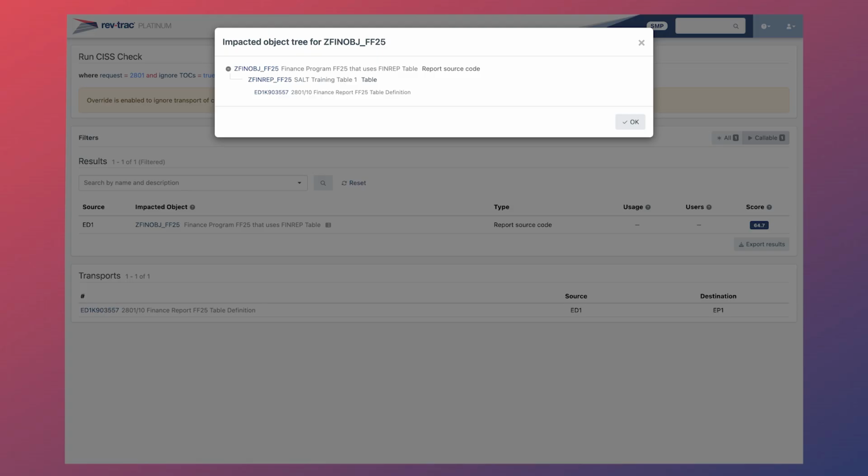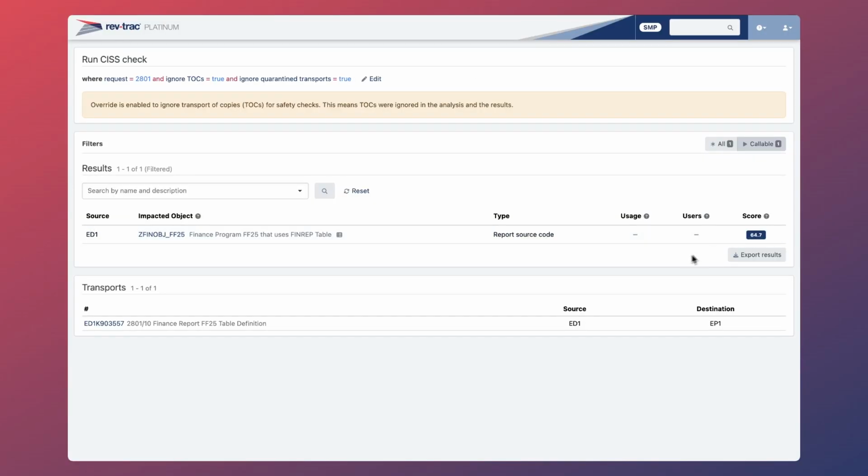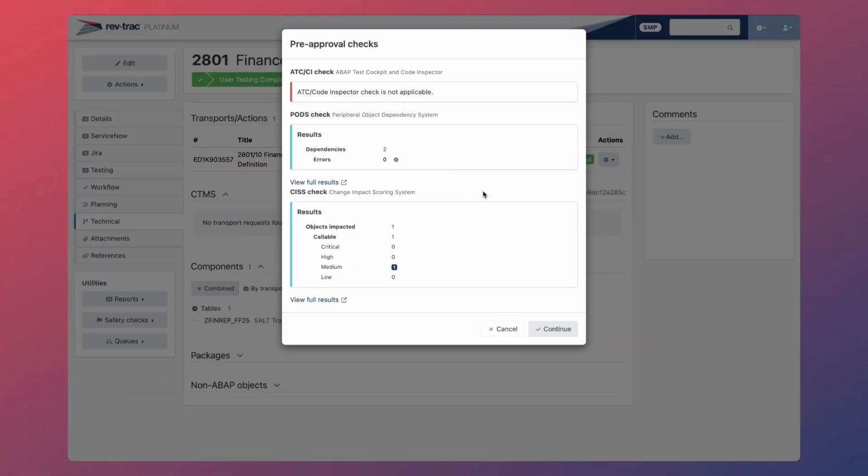This score is calculated by assessing the potential impact of a transport migration on other SAP objects. It considers 3 main factors: usage and user statistics, change density, and impact depth, assigning a score to each and combining the result of these calculations to form the final score. Organizations should focus their testing efforts on high-scoring objects, as these are the most critical based on usage and impact. This data-driven approach allows teams to focus testing where it matters most, enabling faster deployments with increased confidence in system stability. Explanation aside, this score is a medium level, so we can proceed with the deployment.